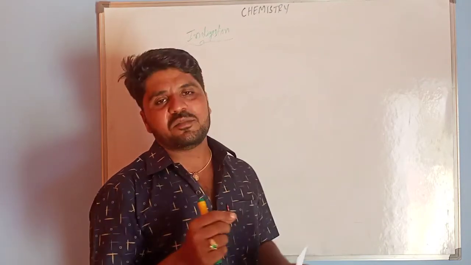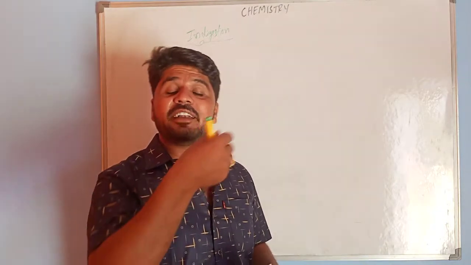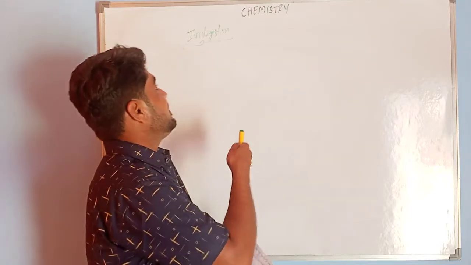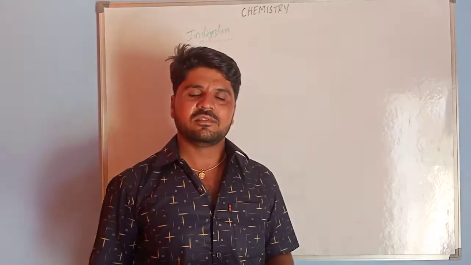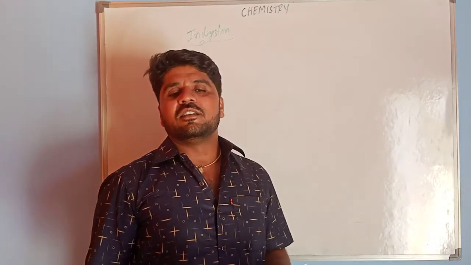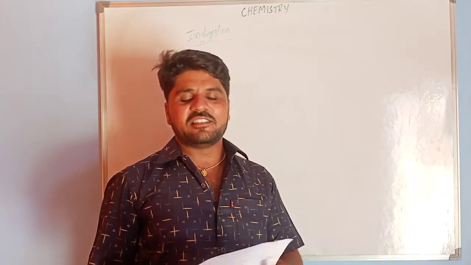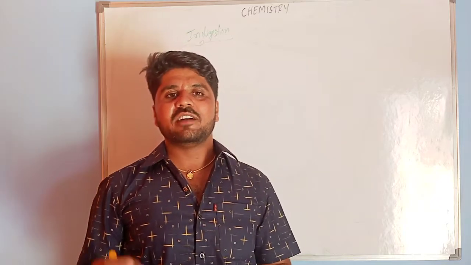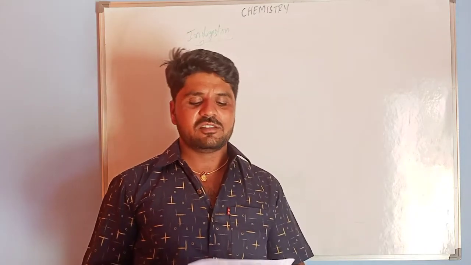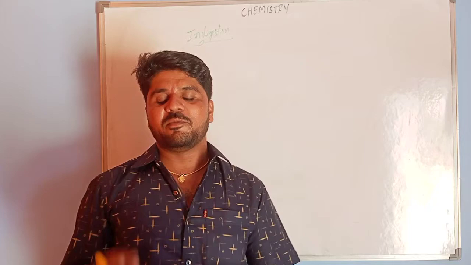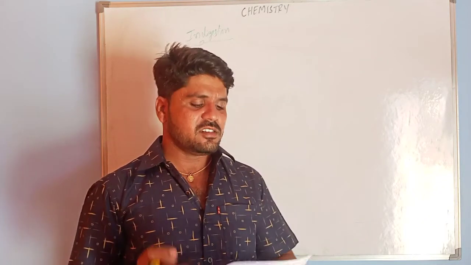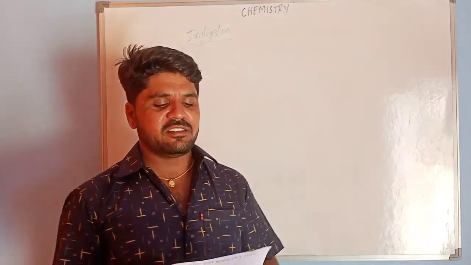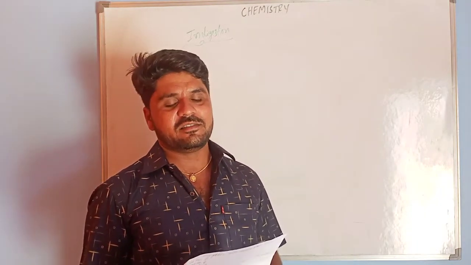Next, antacids, for acidity. So this third option is the right answer. Antacids are used for indigestion. This is the correct answer. Antiseptics are chemicals that stop the growth of microorganisms on the skin. This is all about the first question. The right answer is antacids.